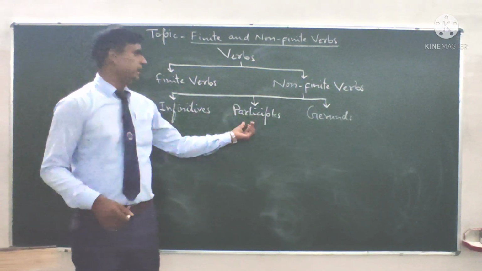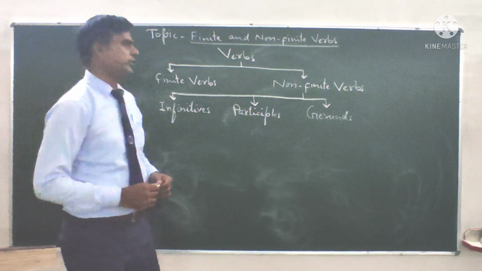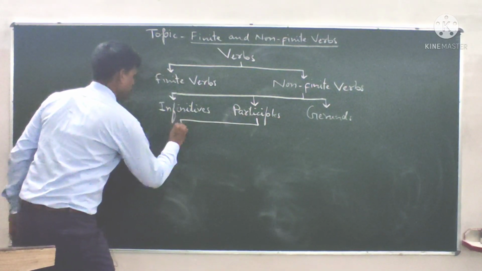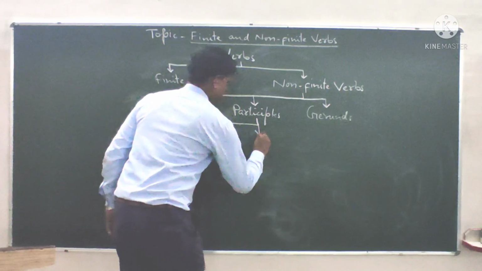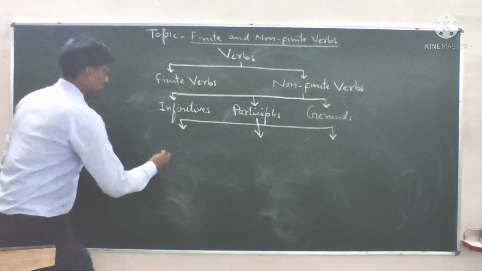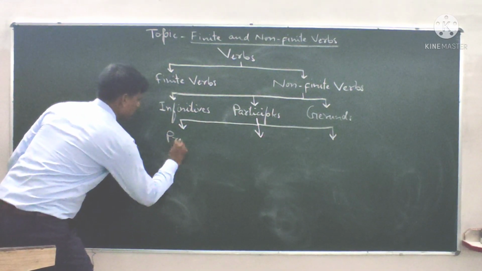Now this participle can also be divided into three kinds. Number one, present participle.